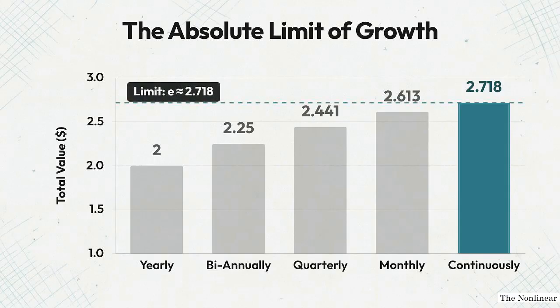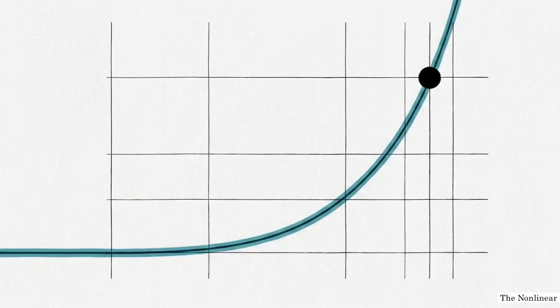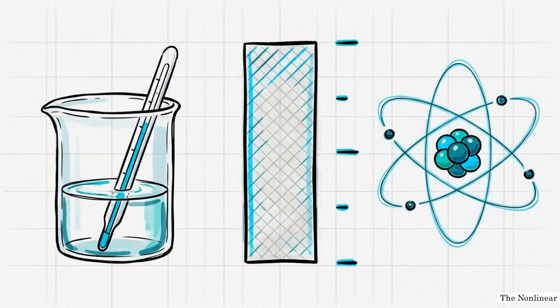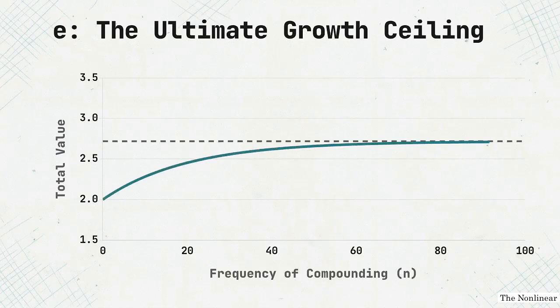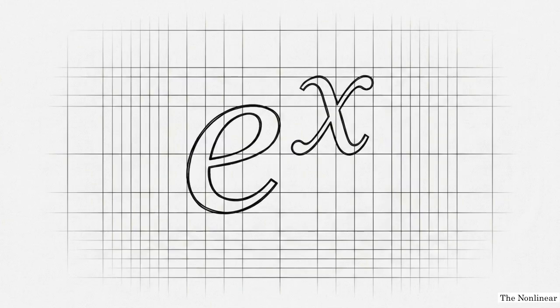This is the constant e. This value emerged directly from the logic of continuous growth. It wasn't invented by a person or chosen as a convenient approximation. It is a mathematical property of systems that grow smoothly. Because e is the numerical ceiling for continuous growth, the function e to the x serves as the mathematical description for any value that increases at a constant, uninterrupted rate.